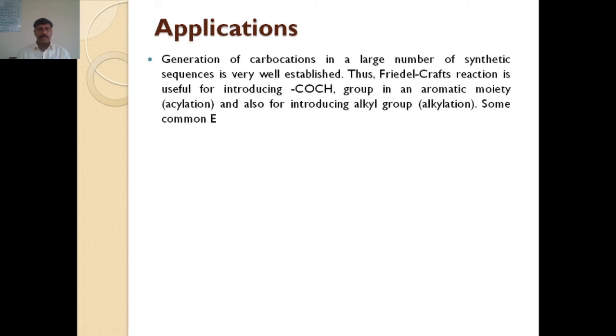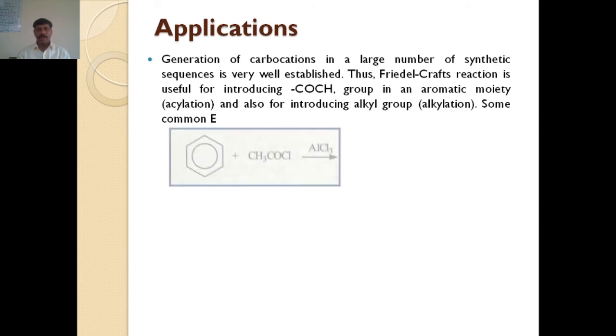carbocation intermediate species. The generation of carbocations in a large number of synthetic sequences is very well established. Thus, the Friedel-Crafts reaction is useful for introducing the COCH3 group into an aromatic moiety by an electrophilic substitution reaction on the benzene ring. We know the reaction of benzene with an acyl halide in the presence of AlCl3 Lewis acid.